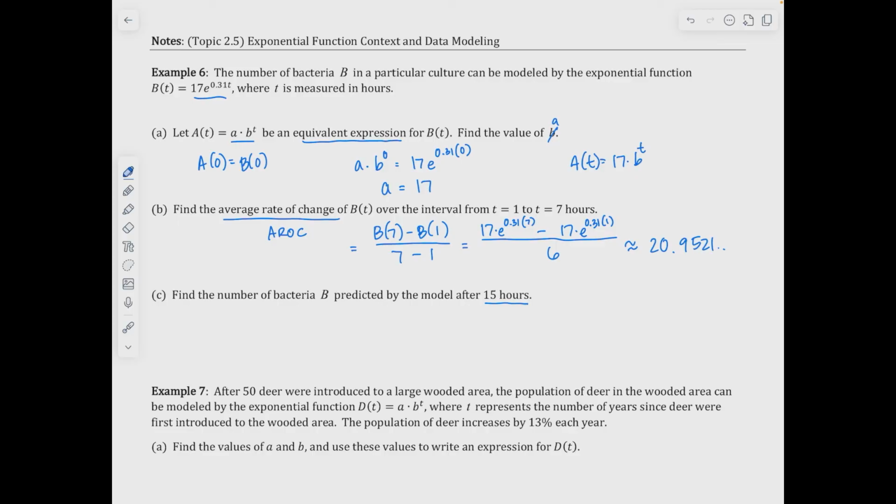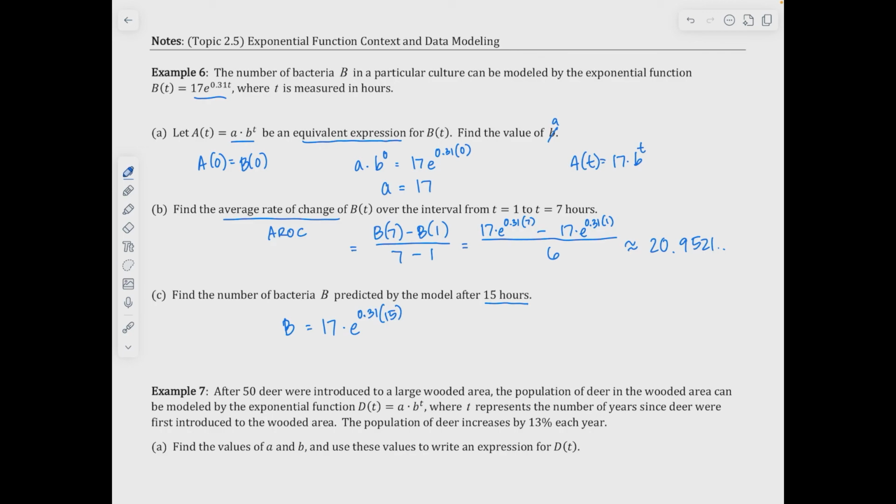For letter C, find the number of bacteria predicted by the model after 15 hours. So what's going to happen here is this. I have 17 times e to the 0.31 times 15. Okay, so again, it's just a matter of using your calculator.